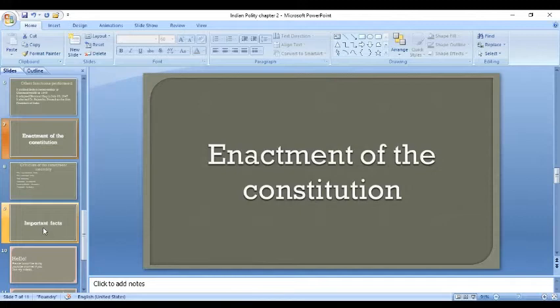The second reading was on October 17, 1949, and the third reading was on November 14, 1949. The Constitution, as adopted on November 26, 1949, contained a preamble, 395 articles, and 8 schedules. The preamble was enacted after the entire Constitution was already enacted.